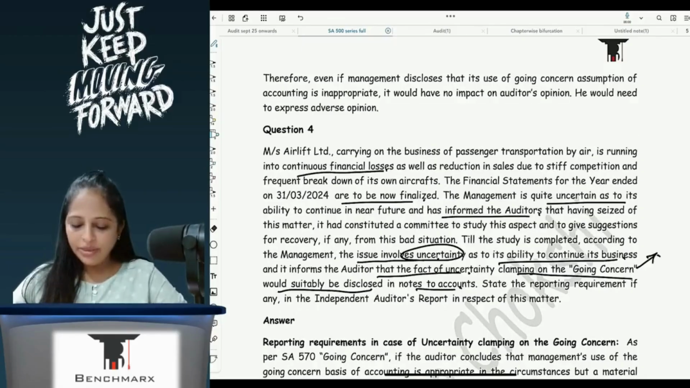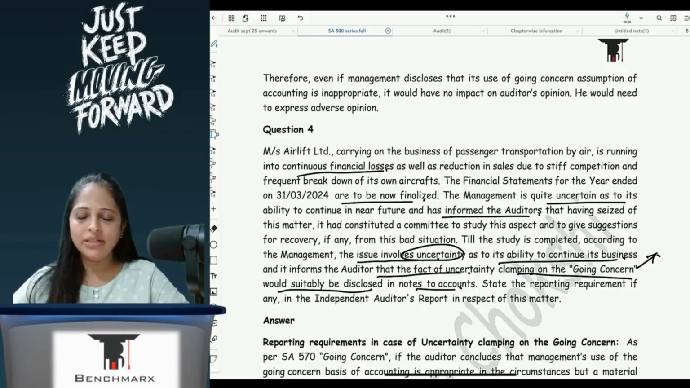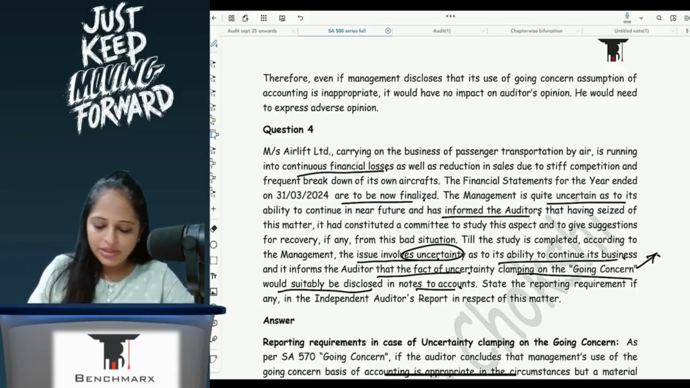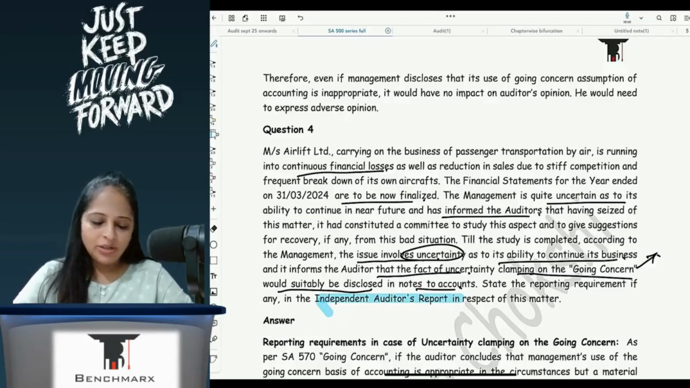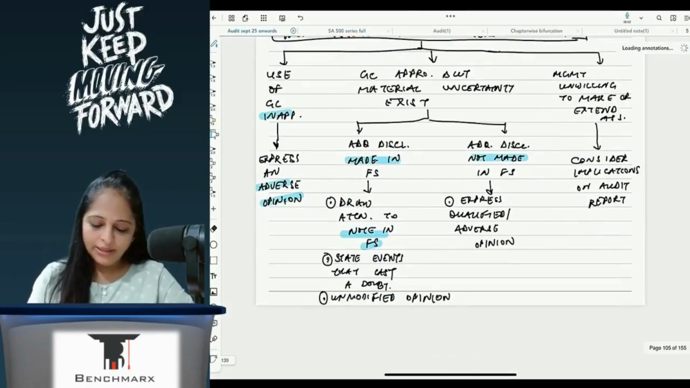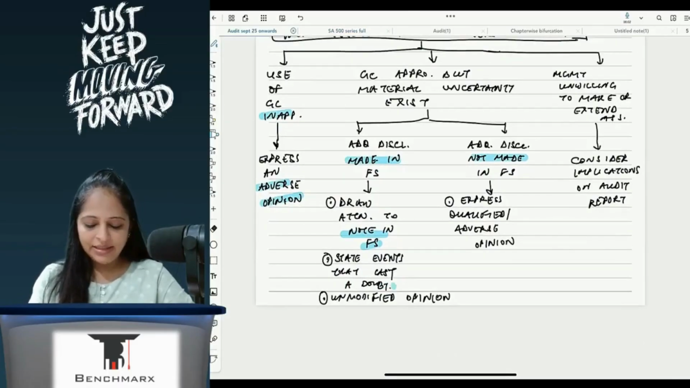Now coming to this question, where it is talking about material uncertainty existing, going concern is an issue, and management is ready to disclose in the financial statements. So here you will have to give an unmodified opinion as an auditor, because it is asking about the independent auditor's report opinion. So I'll give an unmodified opinion. While giving the unmodified opinion, I will draw reference to notes in FS and state the events that cast a doubt.